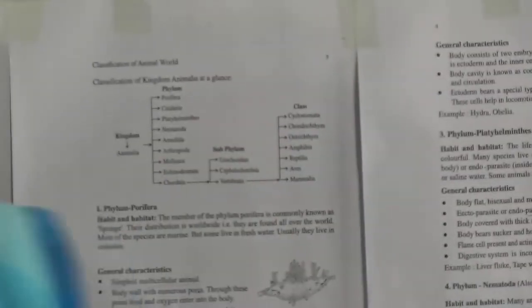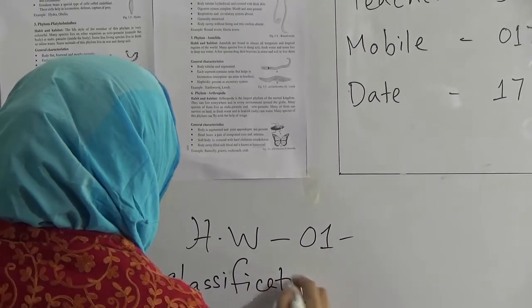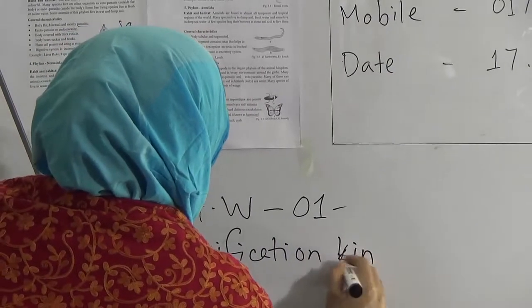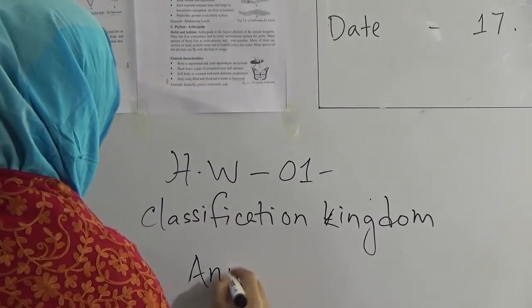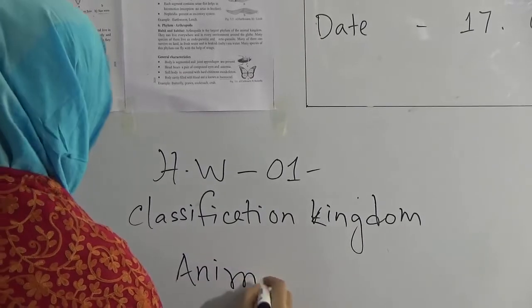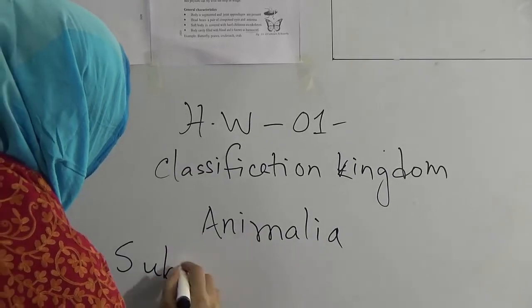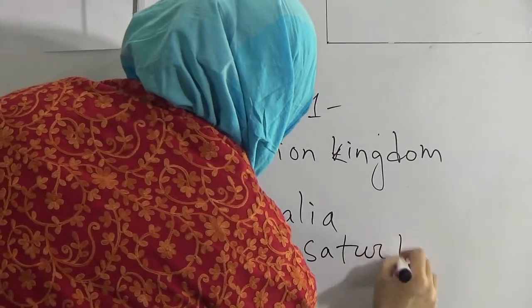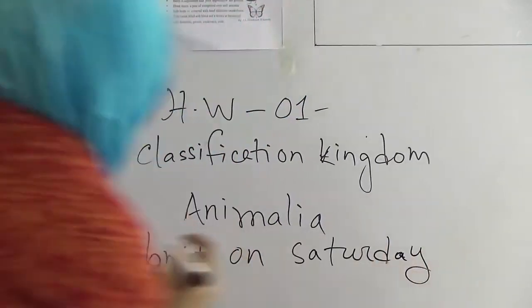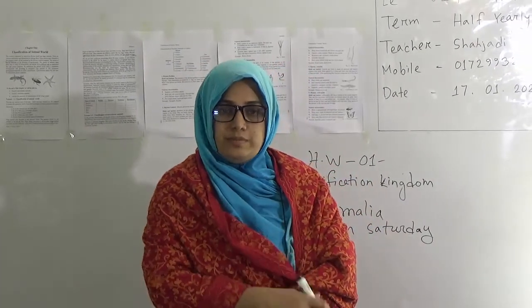Submit it on Saturday. So my dear students, do this as your SW and submit the SW regularly.